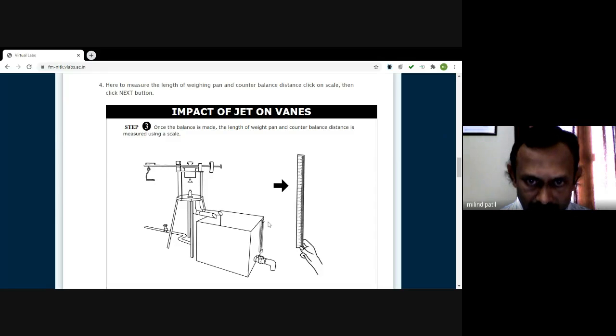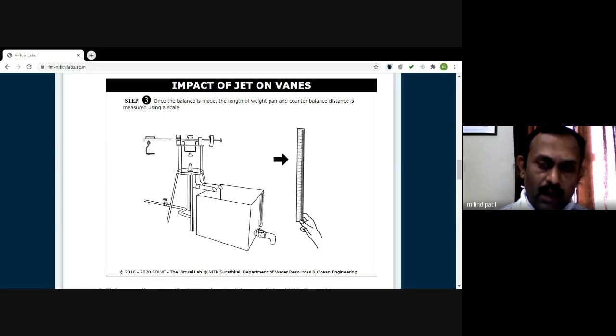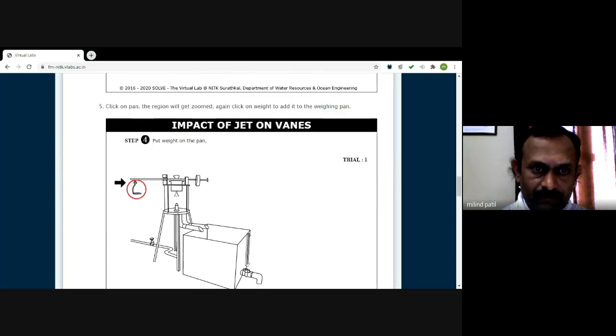Now here at this section a scale is provided. This will allow you to measure the height of water in the tank, which you can observe with this scale, and simply using an equation, area into height divided by time, will give you the discharge. Discharge of what? The discharge coming out from this jet, because the same amount of water we are going to collect here in this water tank. So that will be the discharge coming out from the tank.